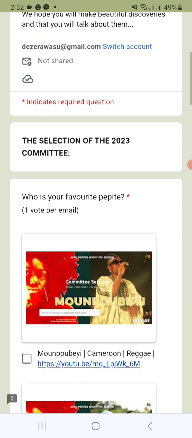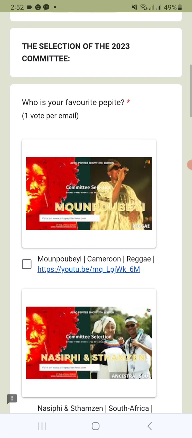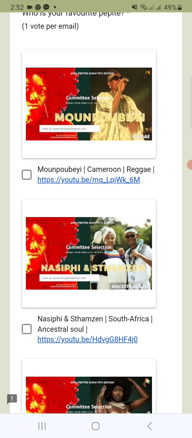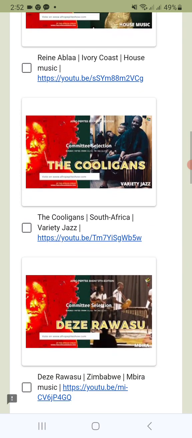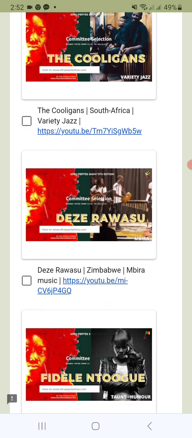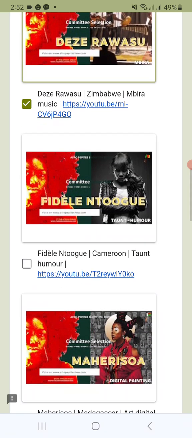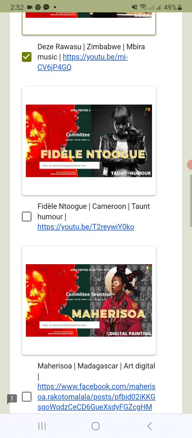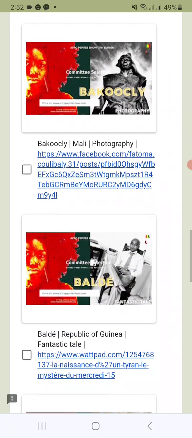So it says who is your favorite pepite, then it reminds us that it's one vote per email. So I'll keep on scrolling. This is the first pepite, the second one, the third, the fourth, and the fifth. There is our favorite pepite. Then we click on our favorite pepite, which is Zimbabwe, mbira music, represented by Deze RaWasu. Then we keep on scrolling.